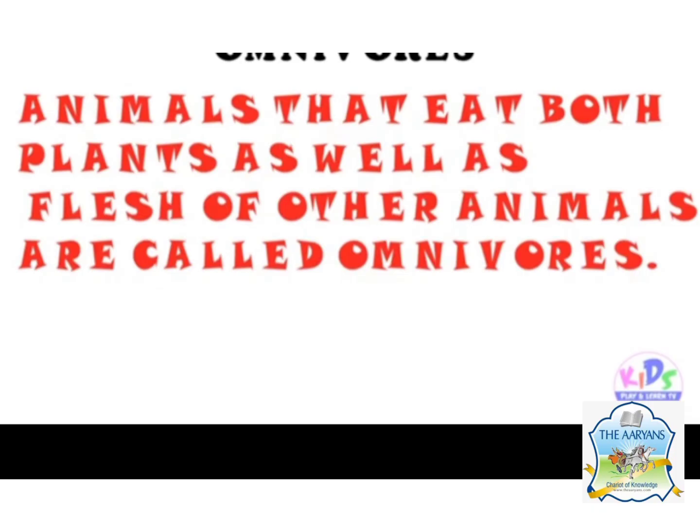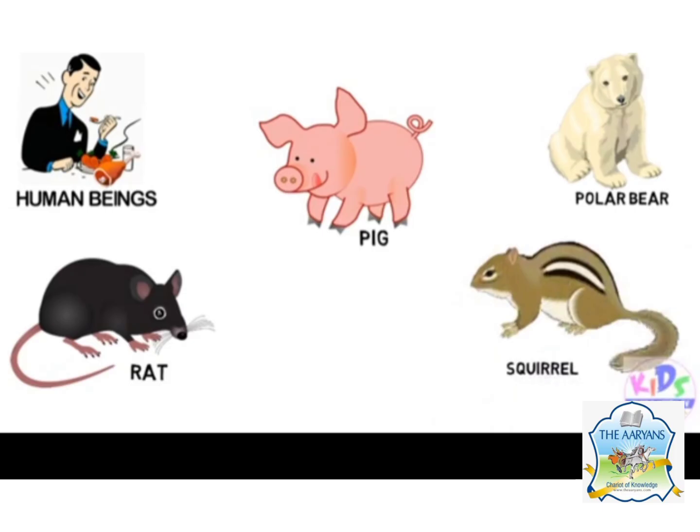Now the third one is omnivorous animals. They eat both plants as well as the flesh of other animals, and are called omnivores. They eat both things, that is plants as well as the flesh of animals. These are some examples of omnivorous animals: human beings, pig, polar bear, rat, squirrel. They are examples of omnivorous animals.